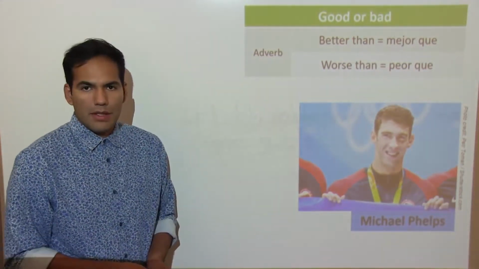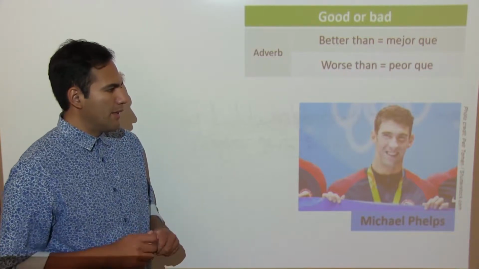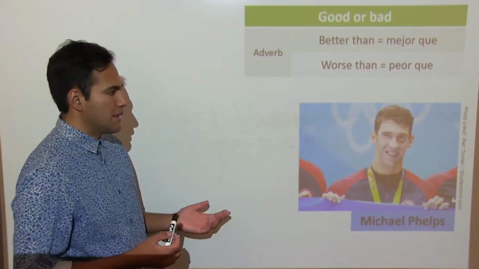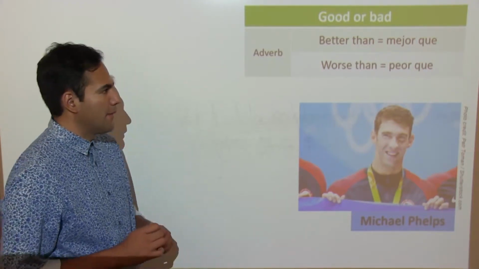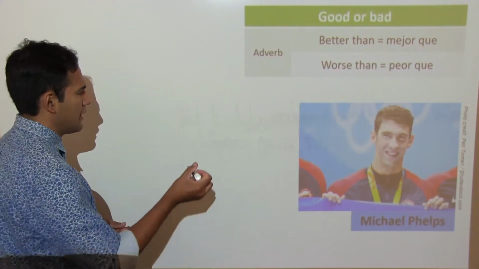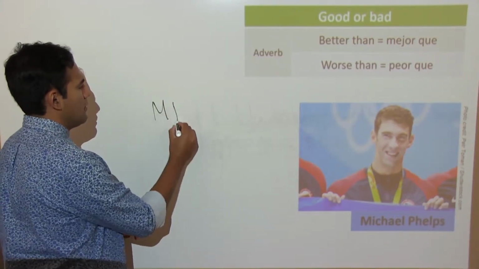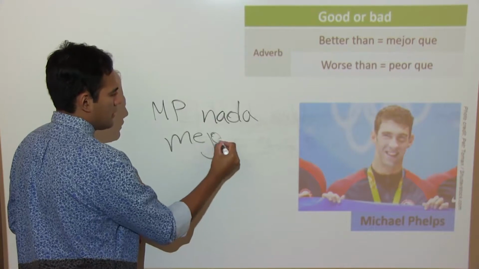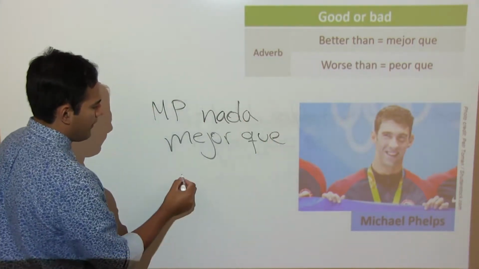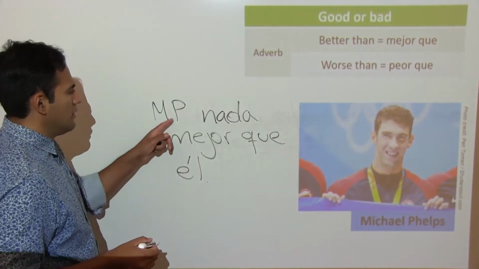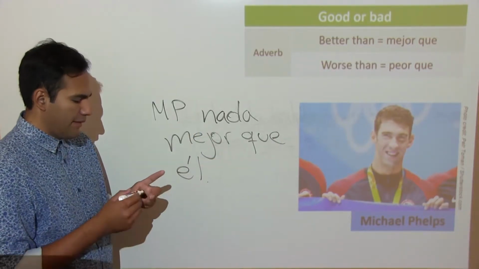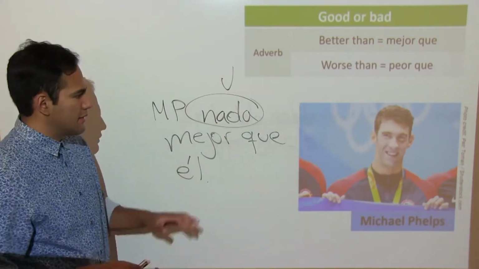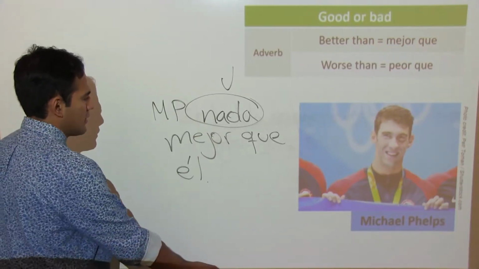So Michael Phelps. So he's an Olympic swimmer. He has won a lot of medals and a lot of competitions with swimming. So he's a pretty good swimmer. So let's just compare. Let's say that Michael Phelps nada mejor que él. Michael Phelps nada mejor que él. So again, notice how we have a verb right here. That's what we're comparing. That's the action that we need to compare. Okay?